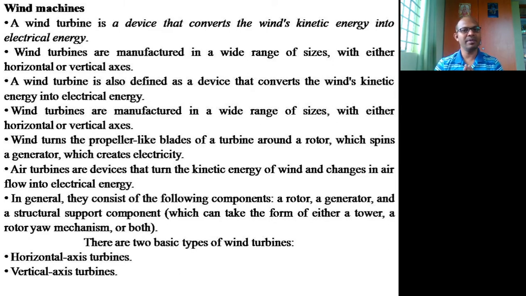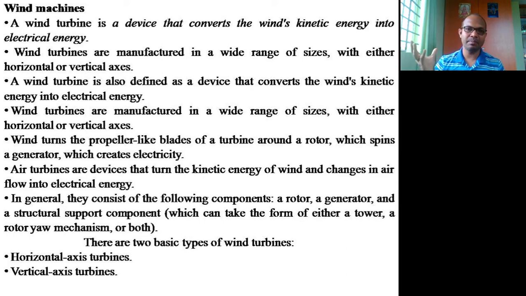The amount of power generated by a turbine is always proportional to the wind speed to the power of 3. That means you can imagine how much power can be generated. Increasing the average wind speed from 6 meters per second by 1 meter per second, that means 7 meters per second, increases the power by around 60% more. Are you getting my point?